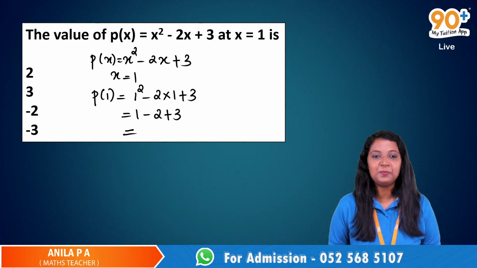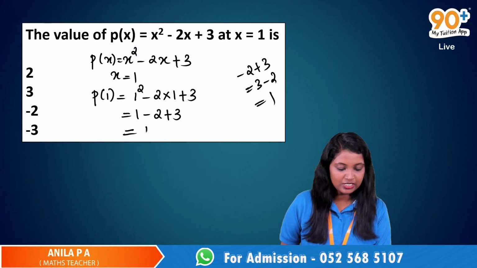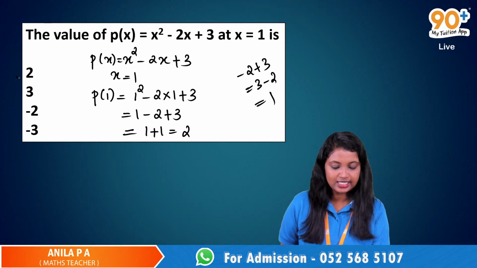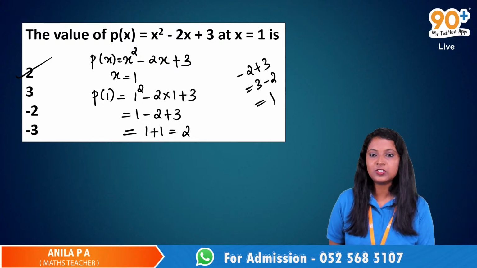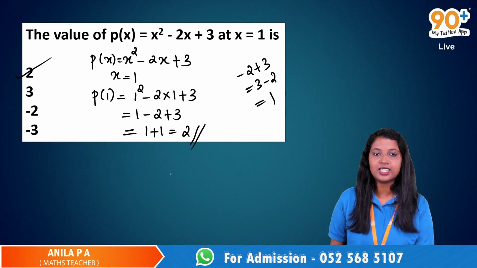Okay, minus 2 plus 3. It's nothing but 3 minus 2, guys. So it is 1 only. So it is 1 plus 1. It is 2 is the correct answer. Okay, answer is 2. It's not 3 or 4. It's 2 is the correct answer.